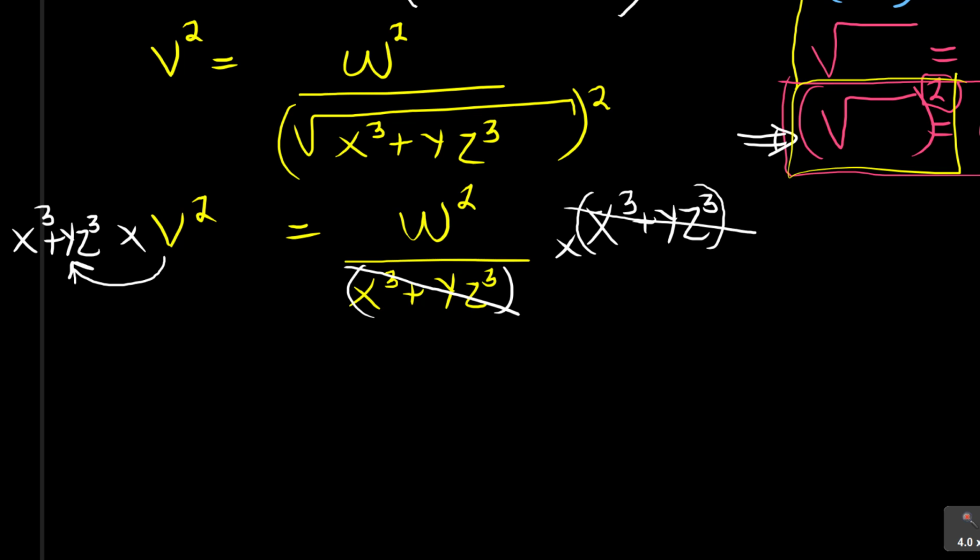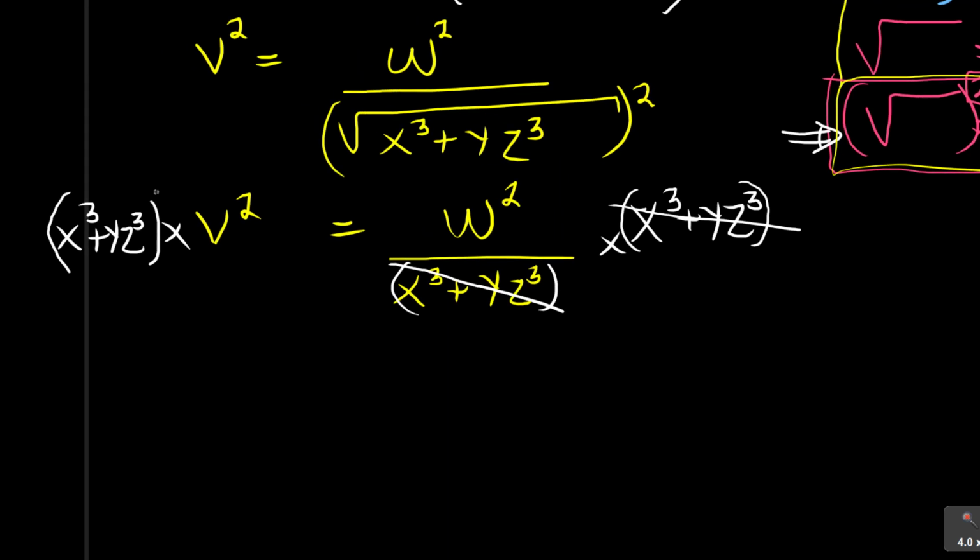BODMAS says brackets come first before division and multiplication. So you need to put brackets to indicate that this goes as one thing because of the plus sign. Whatever you do to x cubed, you must do to y z cubed. So please don't forget, respect that part.